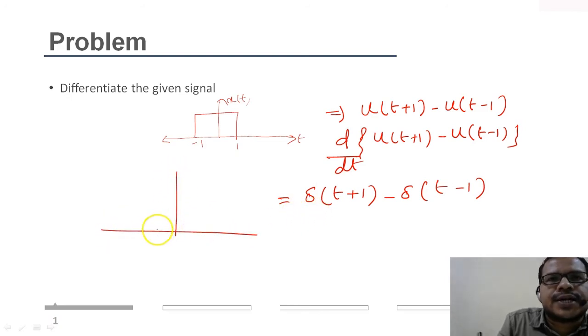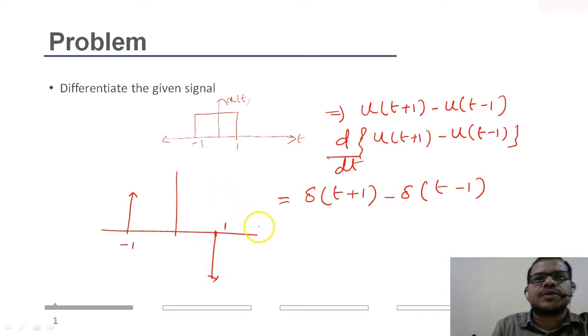At t equal to minus 1, it is plus 1, and at t equal to 1, this is minus 1, right? So this is the way. First you represent the signal in terms of steps, then you take the differentiation of the steps, and you know the differentiation of a step will give you an impulse, and this is the way you can define it.